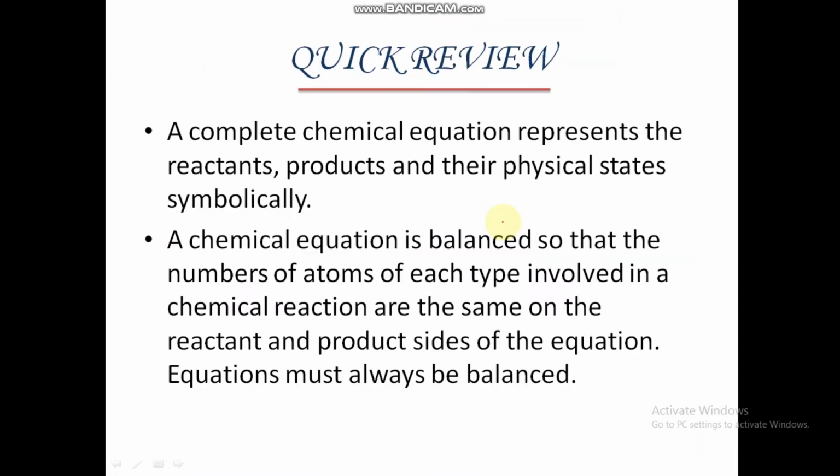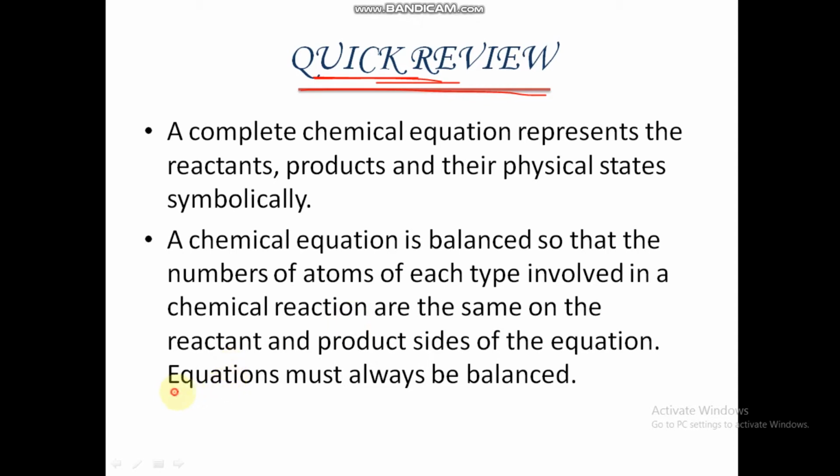So as we have completed the whole chapter, a very little chapter guys, let's make a quick review. A chemical equation represents the reactants, products and their physical states symbolically. A chemical equation is balanced so that the number of atoms of each type involved in a chemical reaction is the same on the reactant and product side of the equation.